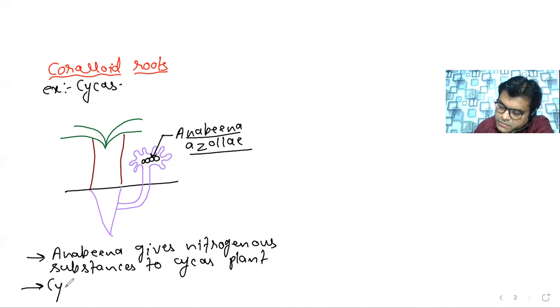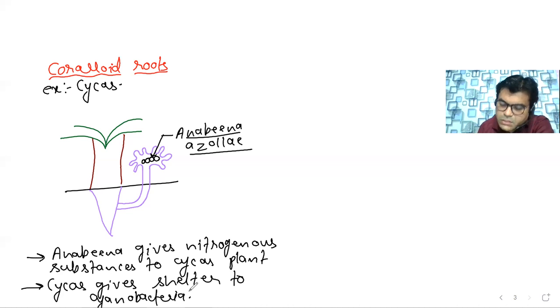So cycas gives shelter to the cyanobacterium, that is obviously the Anabaena.